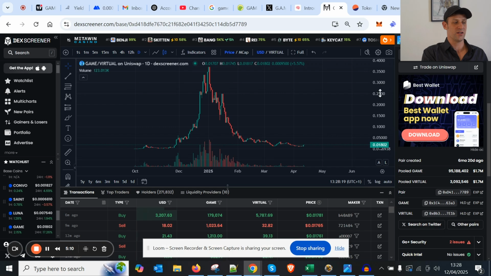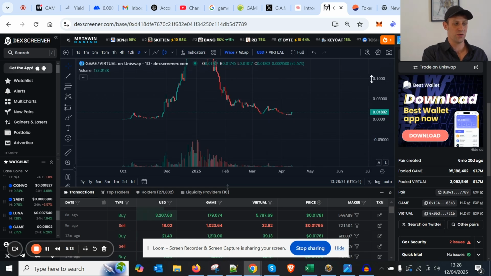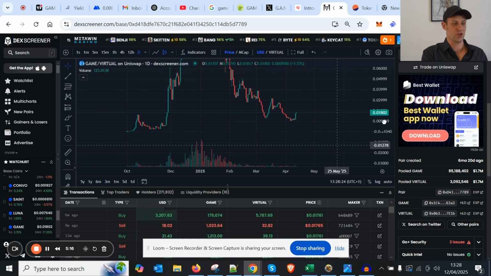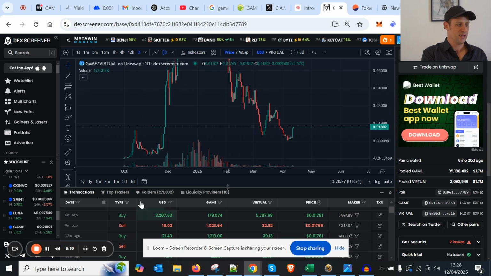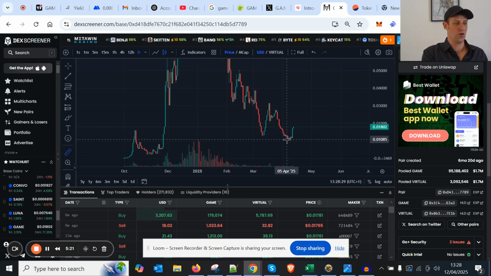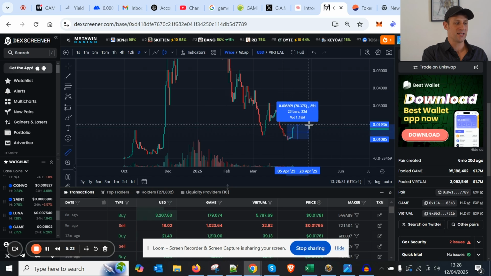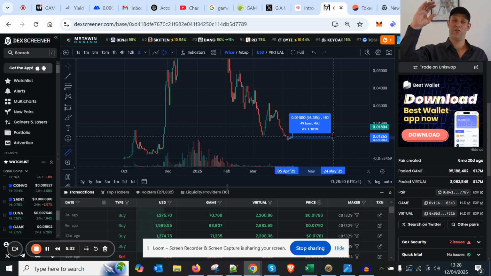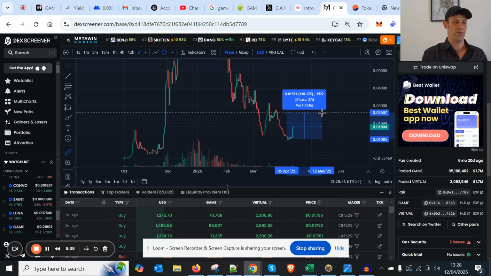Now, one thing we need to consider is that since Virtuals was listed on Binance, the Game protocol has had a strong bounce back. And given that it's at such a low market cap, it may make sense to allocate some money into it, because if BTC pumps, some of that money is going to trickle into Virtuals, and Virtuals is going to have a run, and then Game is probably going to go on a more outsized run because it's at such a small market cap right now.